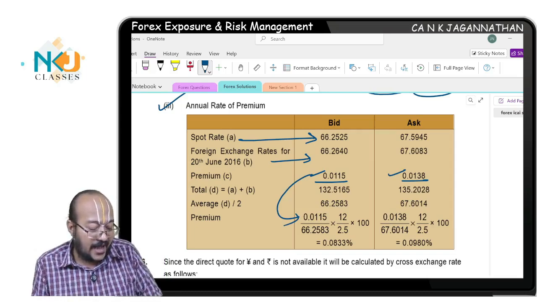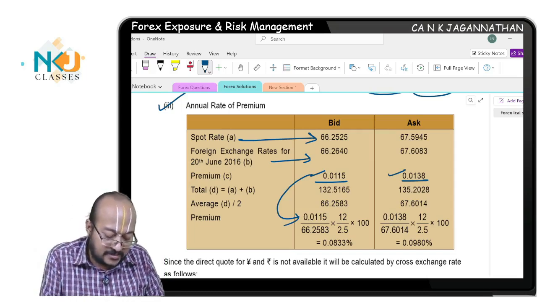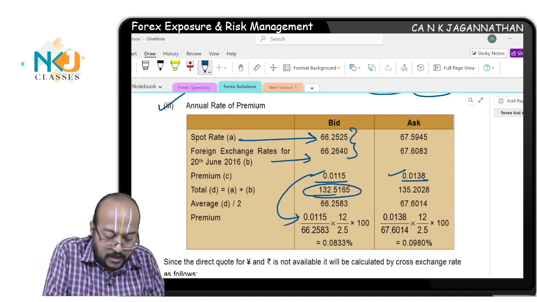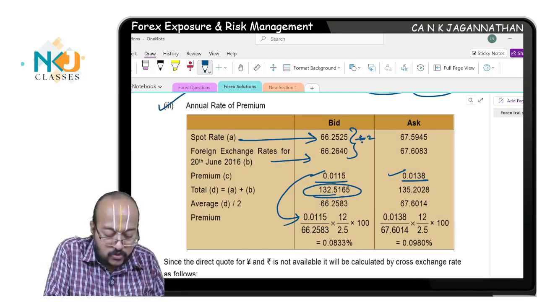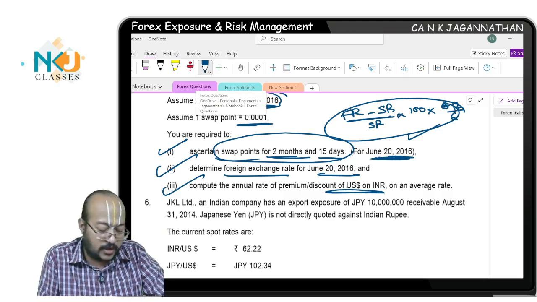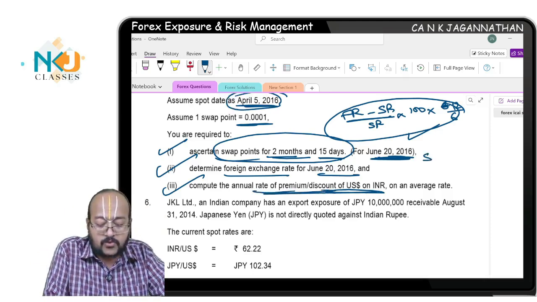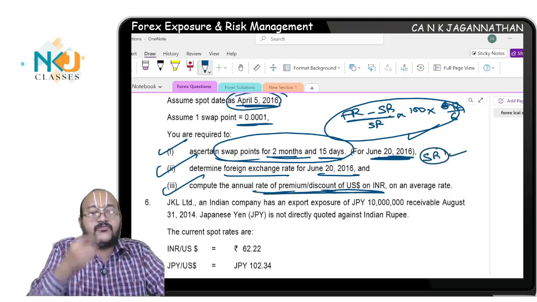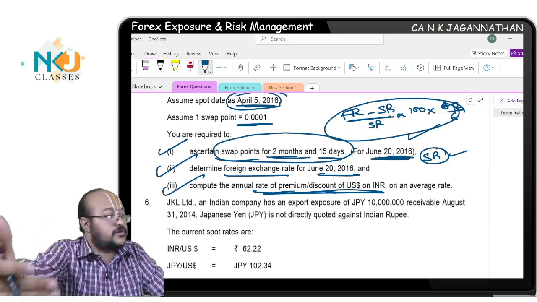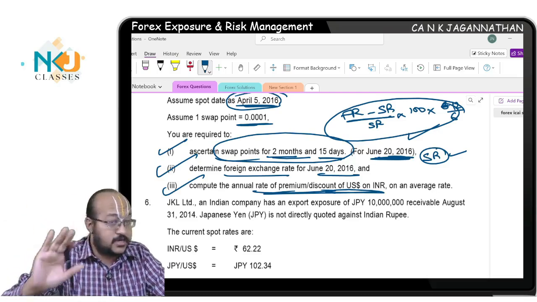Generally, the premium or discount will be computed over and above the spot rate. The forward with regards to spot rate only you will be considering premium or discount, it is quoted at premium or discount generally.